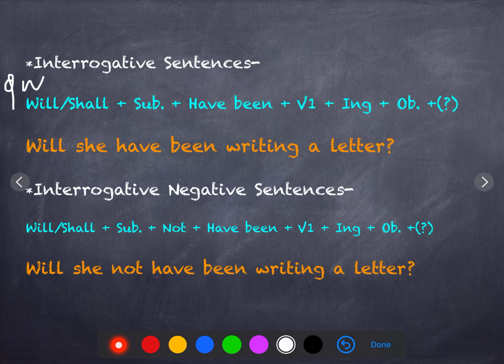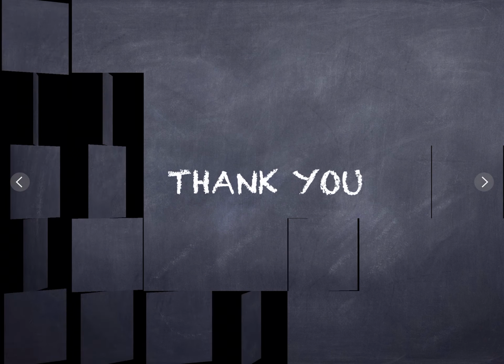Then we have interrogative negative sentences, like questions having negation as well. We have will or shall first of all, then subject, then not plus have been, verb's base form plus ing, object. Similarly, if we have a question word, that will come before the helping verb. Example is given: will she not have been writing a letter? Or why will she not have been writing a letter? That's all.